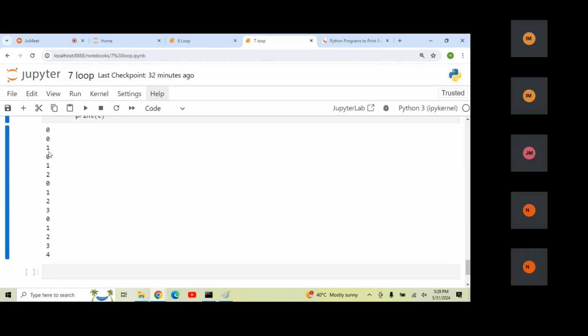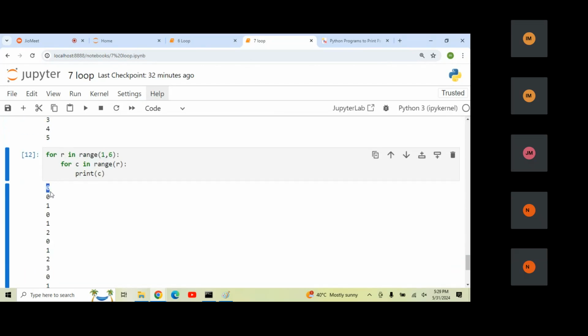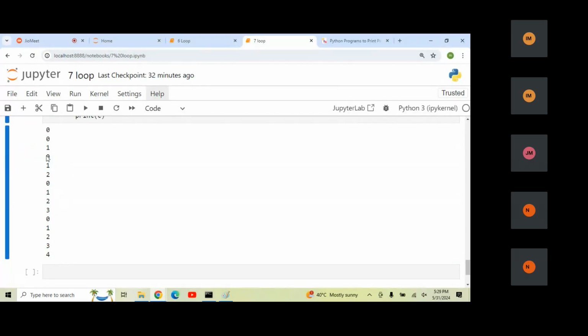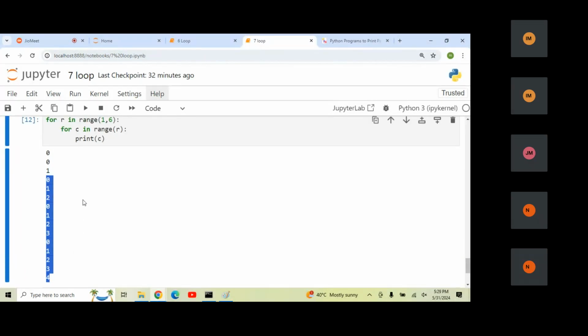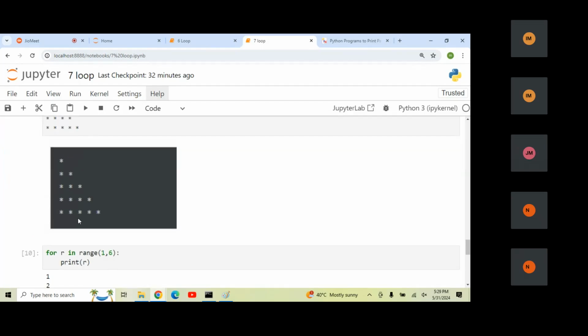If I count here, you can see 0, 1, 2, 3, 4, 5, 6, 7, 8, 9, 10, 11, 12, 13, 14. 14 by 14, 15 should be there. 5, 6, 7, 8, 9, 10, 11, 12, 13, 14, 15. Okay. Total 15 points are there. Here also total 15 points are there.